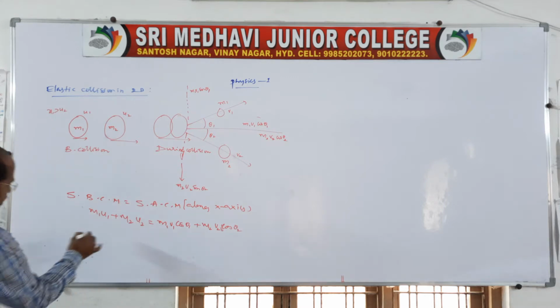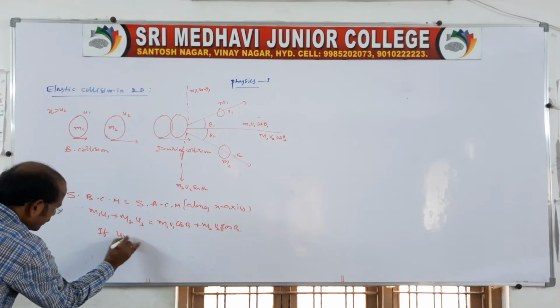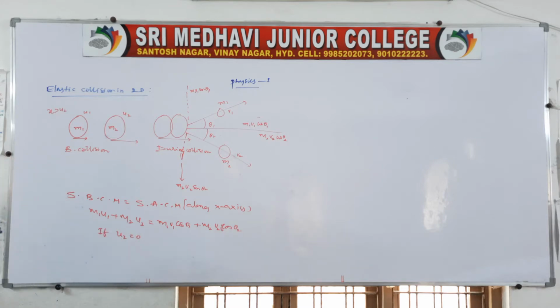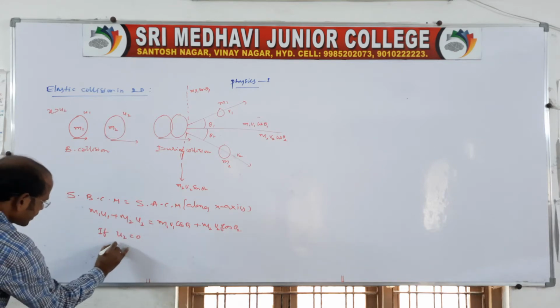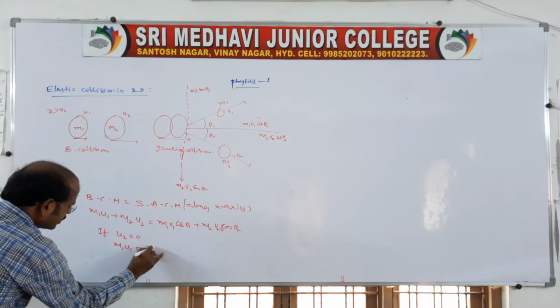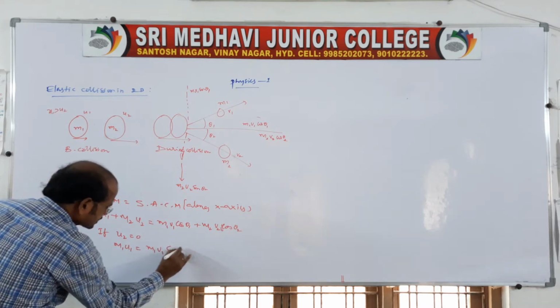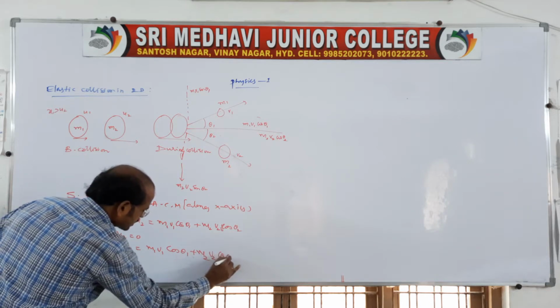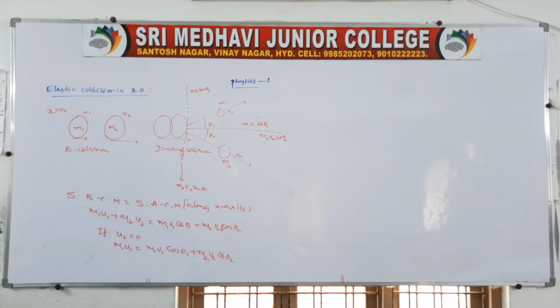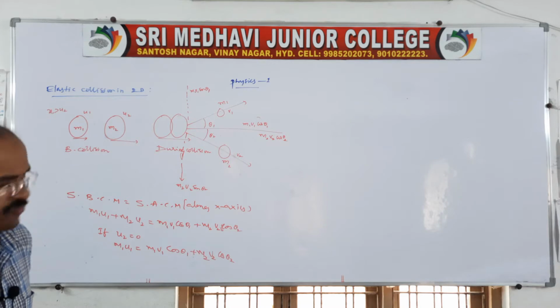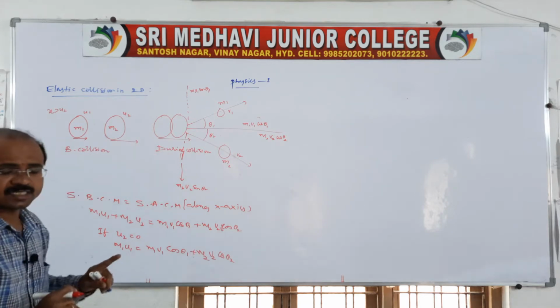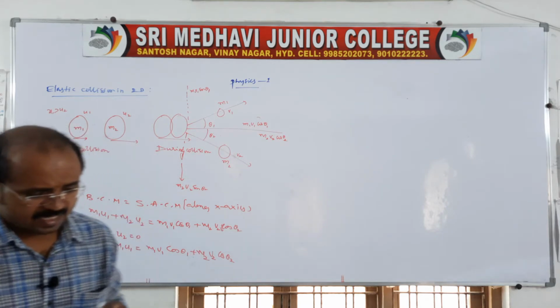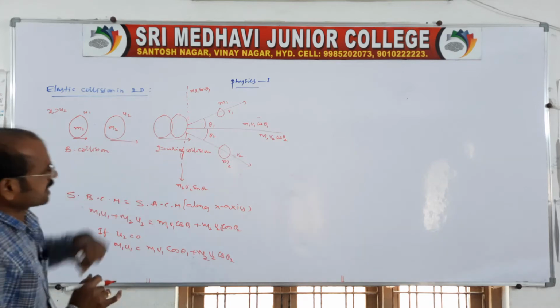In this case, if u2 is 0, that is the second body is at rest, then m1 u1 is equal to m1 v1 cos theta 1 plus m2 v2 cos theta 2. This is after the collision. In the same way, take the y-axis also.